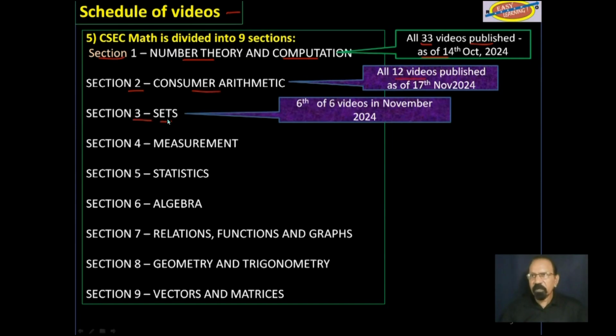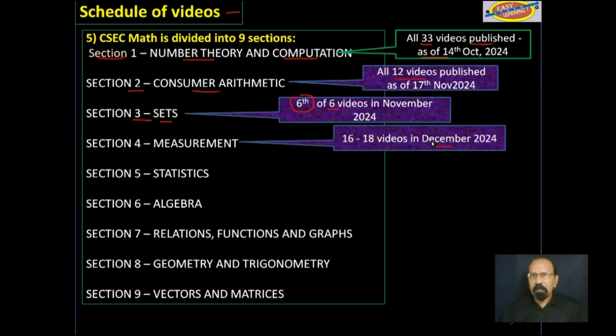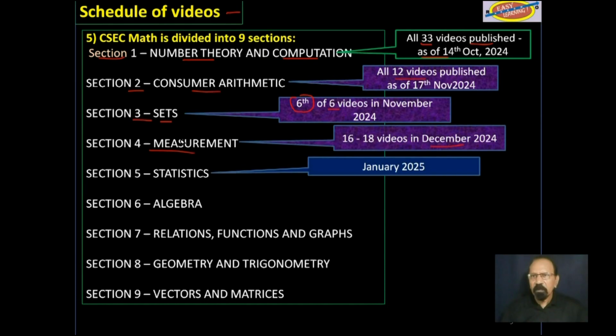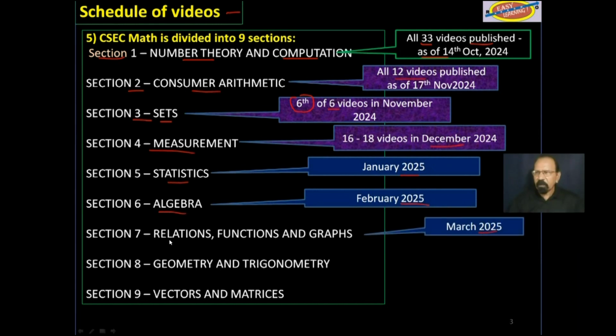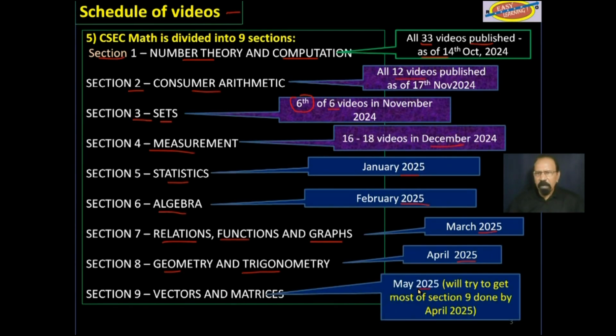Section 3, Sets. This is the 6th of 6 videos in this section to be published as soon as I finish this. And then after that, in December, Measurement, January 2025, Statistics, February 2025, Algebra, March 2025, Relations, Functions, and Graphs, and April 2025, Geometry and Trigonometry, and finally, by mid-May 2025, Vectors and Matrices, and that will take care of all the objectives in this syllabus.